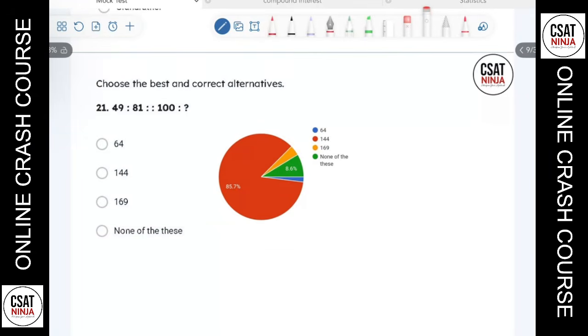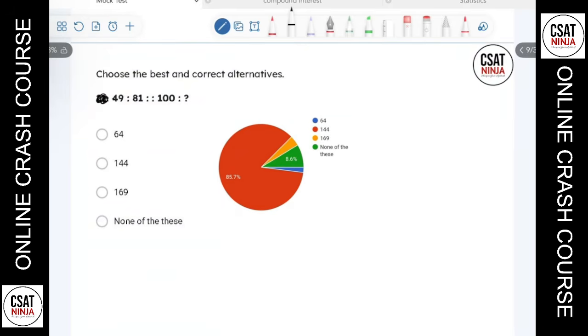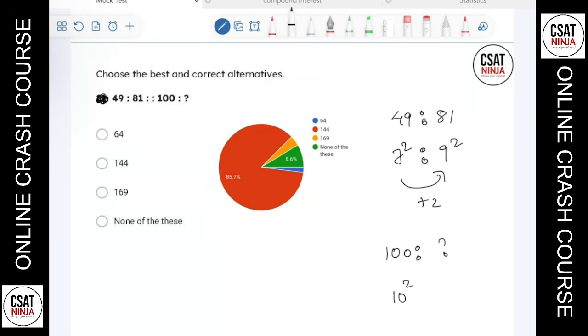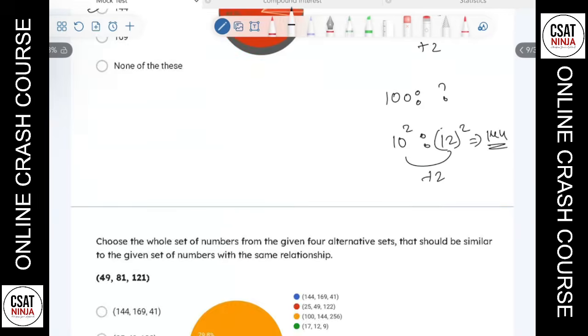The next question here has an error number. This was not supposed to be there, there was a typing mistake. 49 is related to 81. Can I say 49 is 7 square? And 81 is how much? It's 9 square. So 7 and 9, what's the relation? 7 plus 2 gives me 9. And we are asked to find the term for 100. 100 is 10 square. So 10 plus 2 is how much? 12. And what is 12 square? 12 square is nothing but 144. So the answer here is 144. 85% gave the correct answer, which is 144.